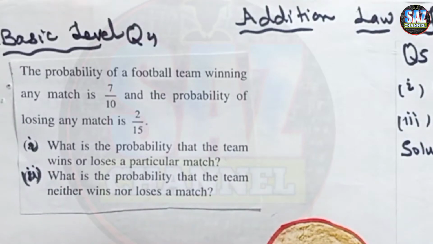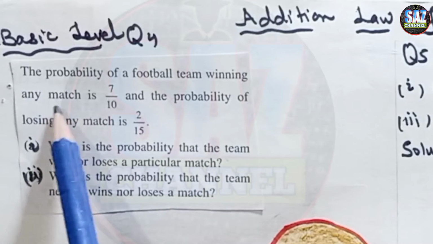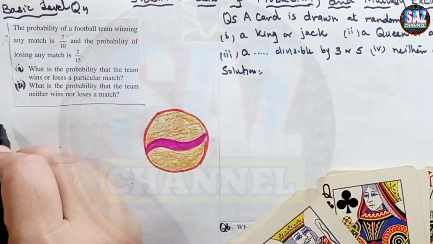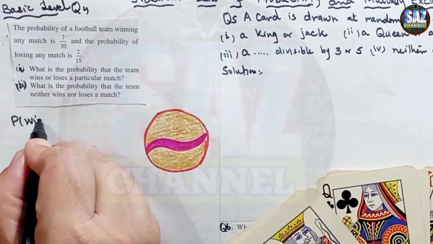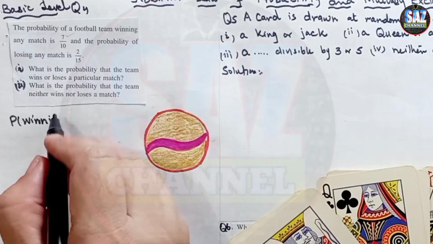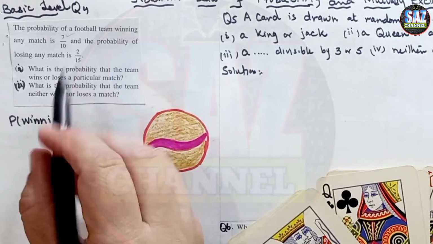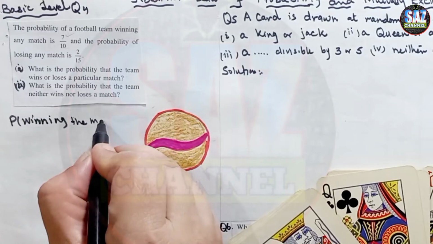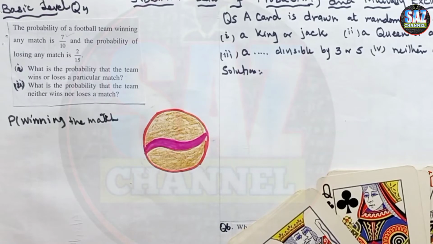The information given in the question is that the probability of the football team winning the match is 7 by 10. Probability of winning the match is 7 by 10.